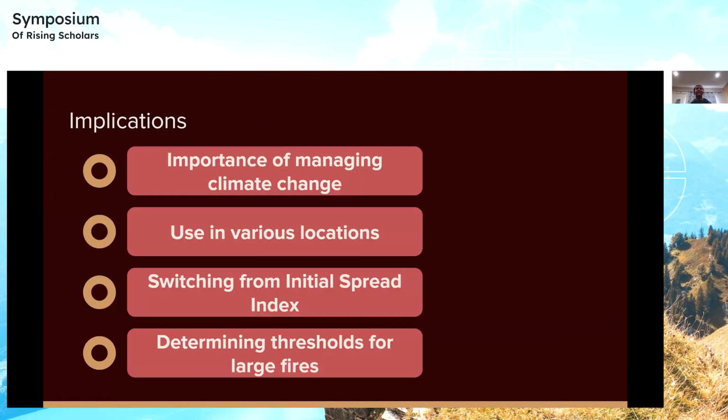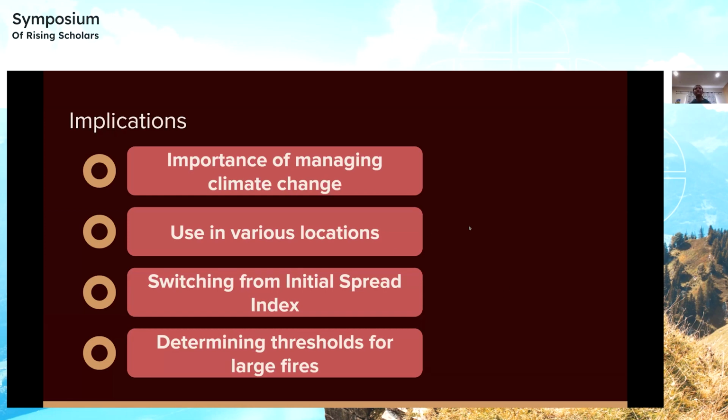So now let's look at the implications of this project. So the first thing is that the temperature was the most important factor in deciding how large the fire was, which shows us the importance of managing climate change, which is one thing that determines the temperature of the areas impacted by forest fires. So by reducing the temperatures, by reducing climate change, we can stop the spread of forest fires. Next, it shows its use in various locations.